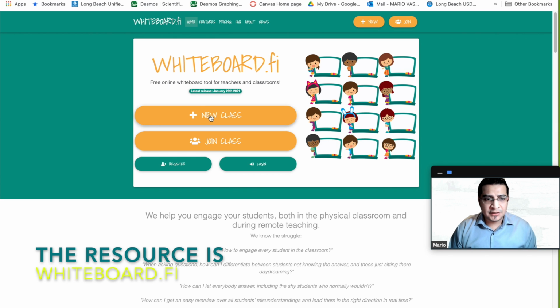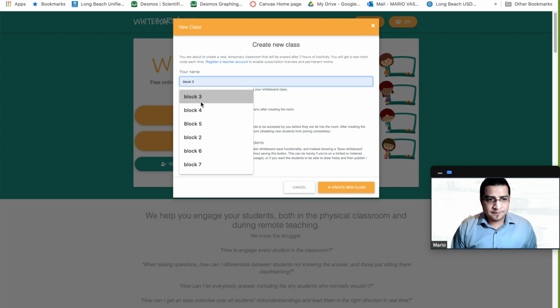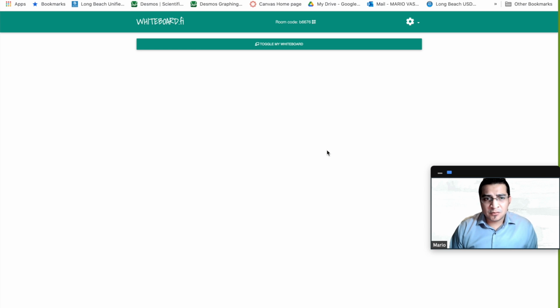I'll definitely create a new class every time I have a new block that I'm teaching. So let's say this is block 3, okay? And then I always enable the waiting room because I want to see which students are joining the Whiteboard.fi, so I know who is going to be getting the points. So I do assign points for them doing classwork.